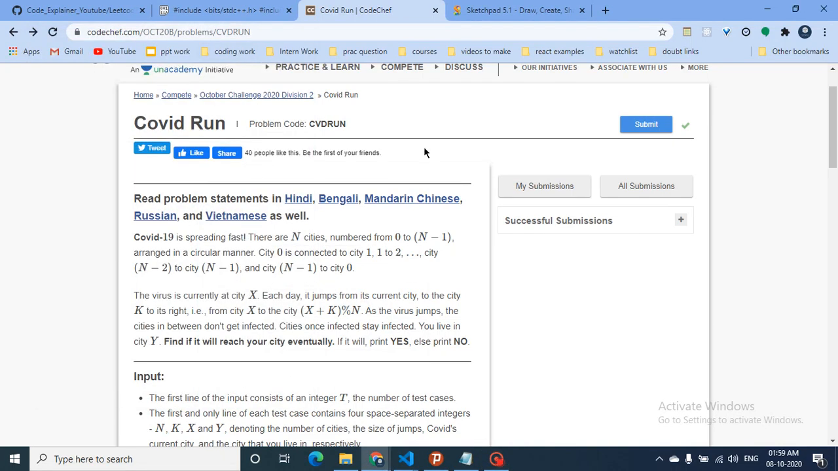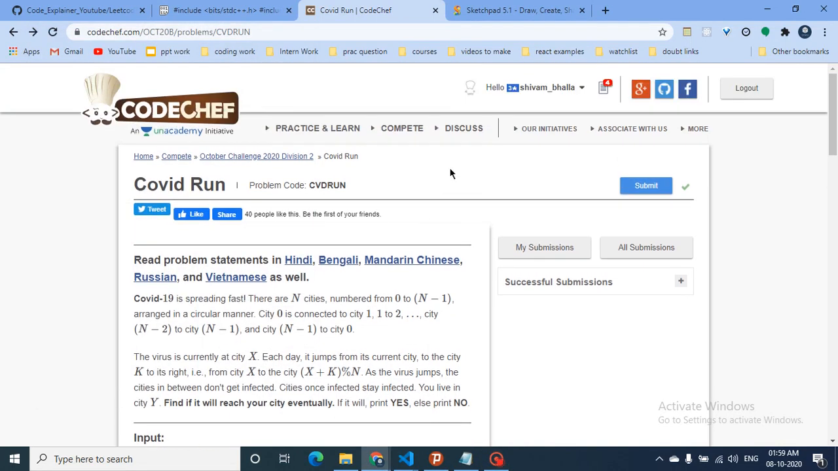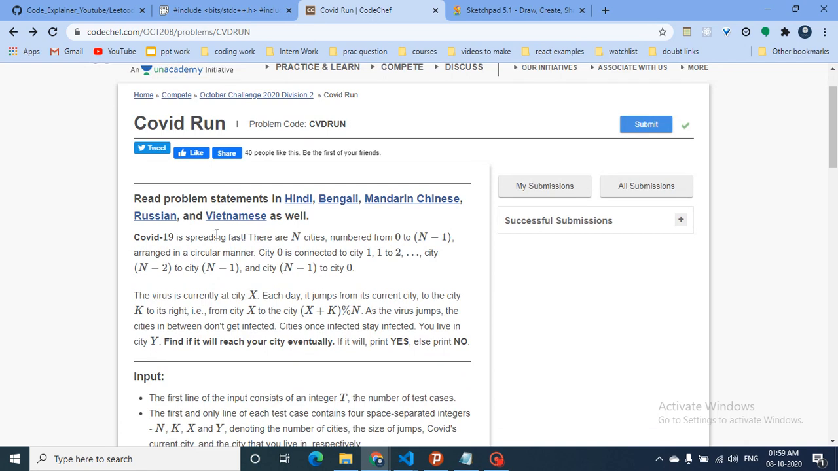Hello friends, so today we're going to talk about the easiest problem in the problem set given in the October CodeChef Long Challenge, named COVID Run. COVID-19 is spreading, and there are n cities numbered from 0 till n minus 1, arranged in a circular manner.